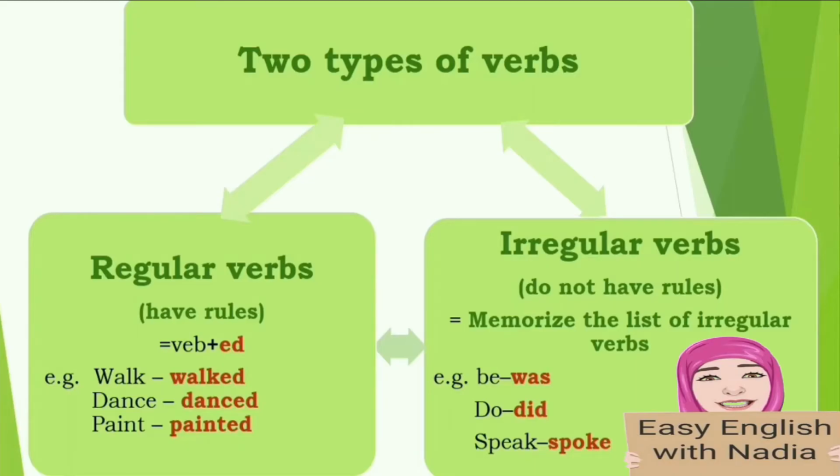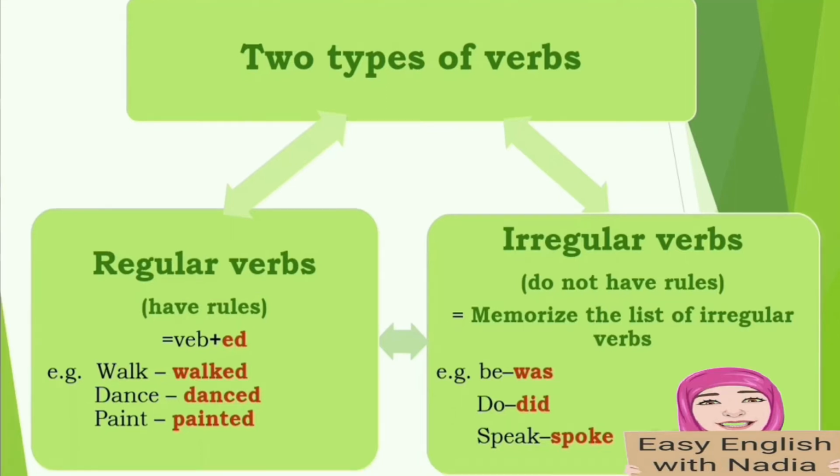You should know two types of verbs, regular verbs and irregular verbs. Regular verbs have rules. Irregular verbs do not have rules. Regular verbs: verb plus ed. For example, walk, walked. Dance, danced. Paint, painted. Irregular verbs do not have rules. You should memorize them. You should learn them by heart. For example, be, was, do, did, speak, spoke.